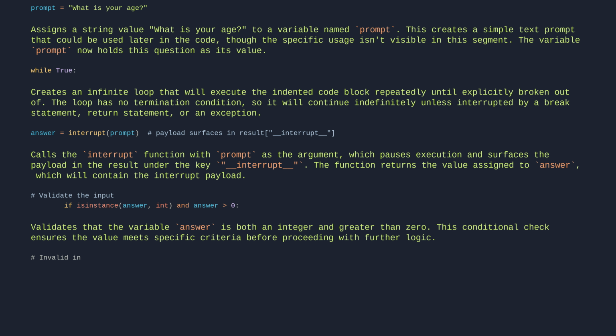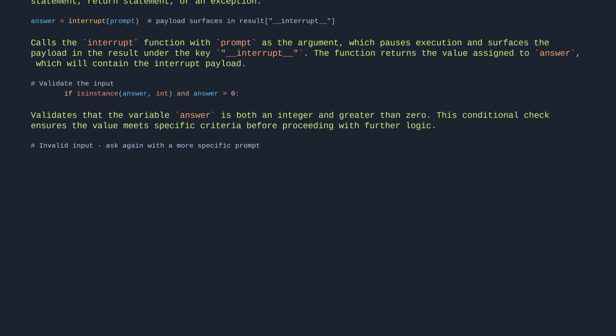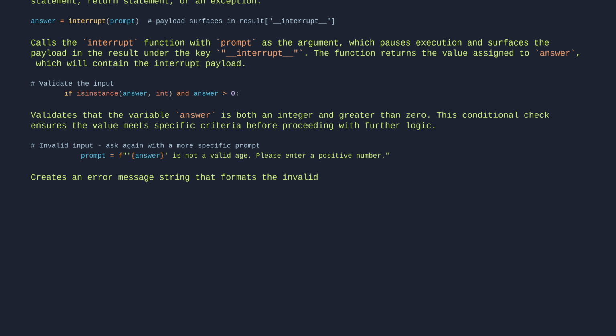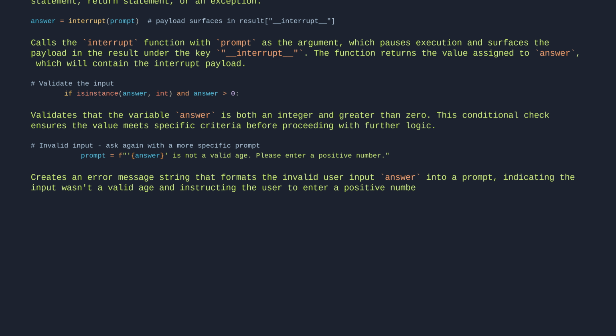Invalid input. Ask again with a more specific prompt: prompt = f"'{answer}' is not a valid age. Please enter a positive number." This creates an error message string that formats the invalid user input, answer, into a prompt, indicating the input wasn't a valid age and instructing the user to enter a positive number instead.